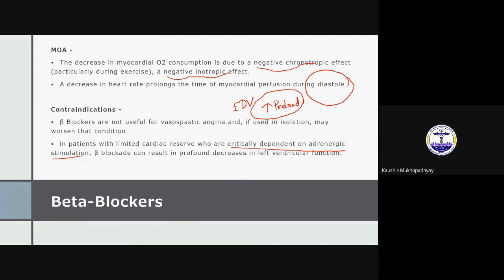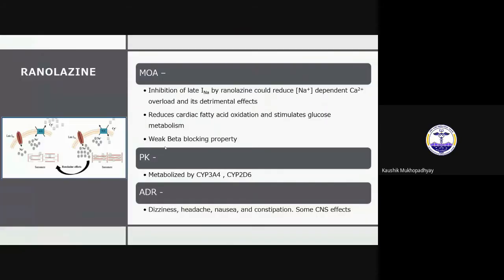Yes. Basically, nitrates by vasodilation decrease preload, which counteracts the bad effect of beta blocker of increasing preload. So both of them taken together, you can think that they are like a jigsaw puzzle. They are actually helping each other. That is why if you combine them, they show good synergism. Okay, so I think it is clear until now. Yes. Okay, now I will go to 3 individual drugs: ranolazine, trimetazidine, and nicorandil, which is a potassium channel opener.